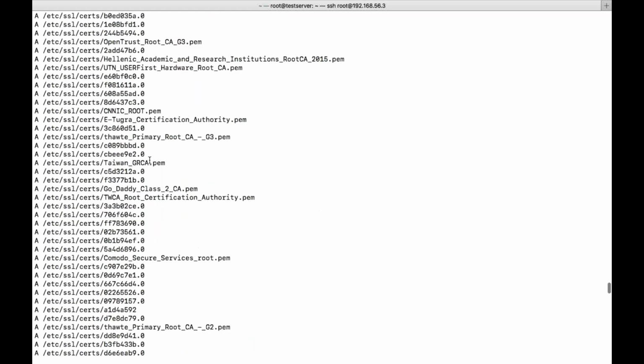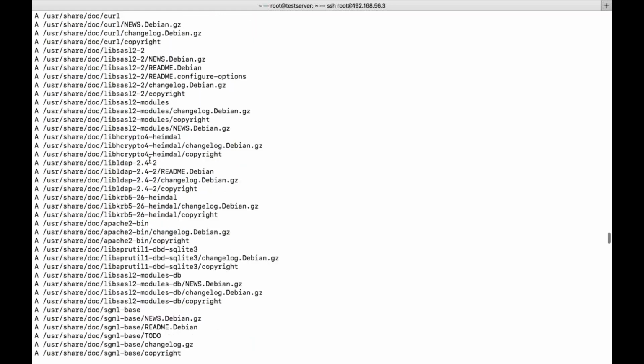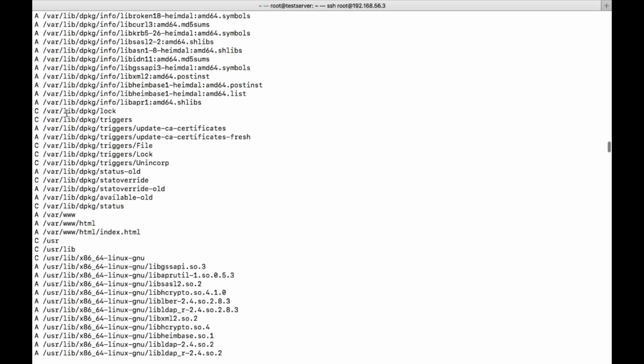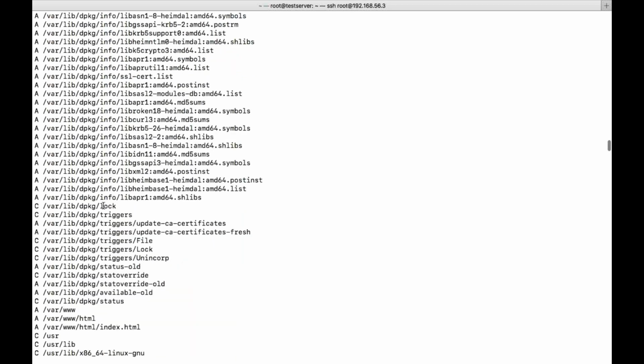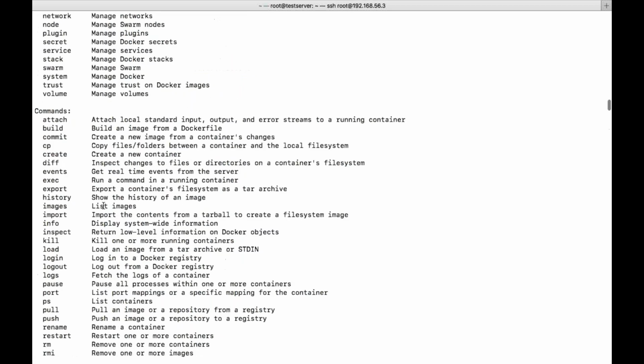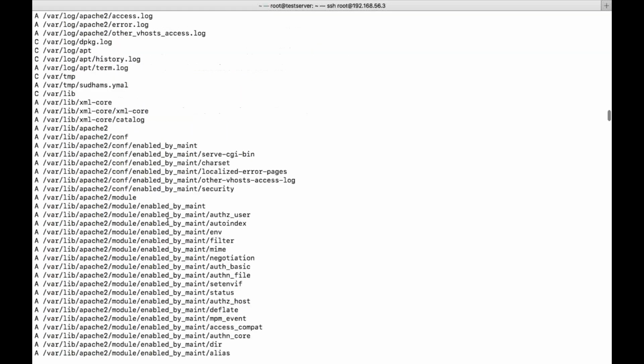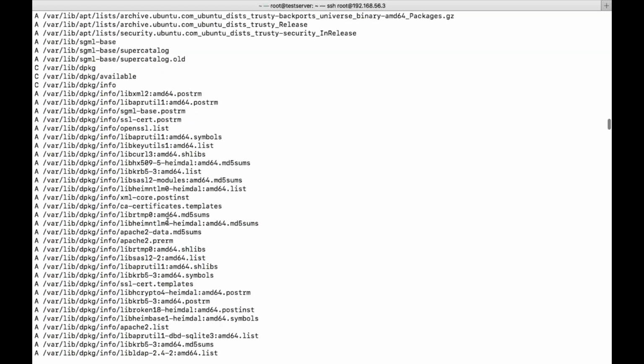You can see here the first parameter which we have. So created, added. So these many things we have. These are the files which got changed. Changed, added. This is what happened.